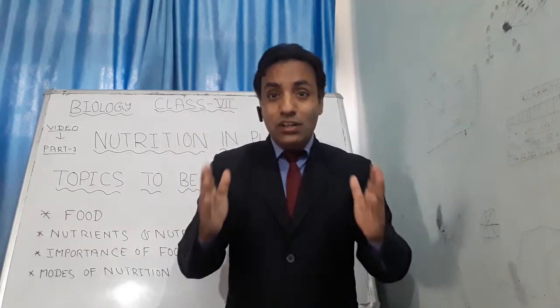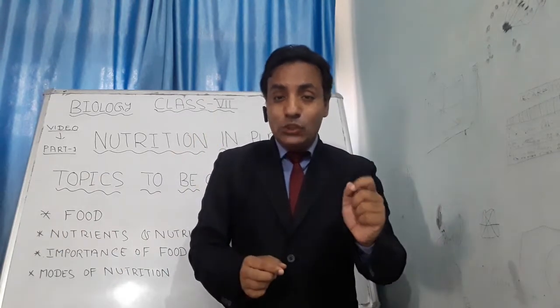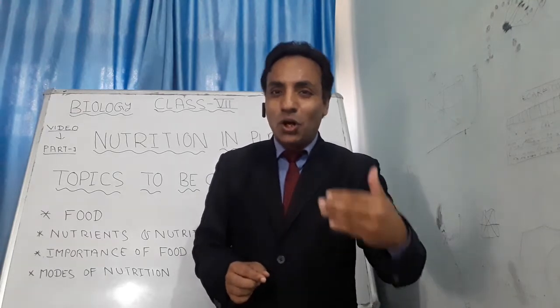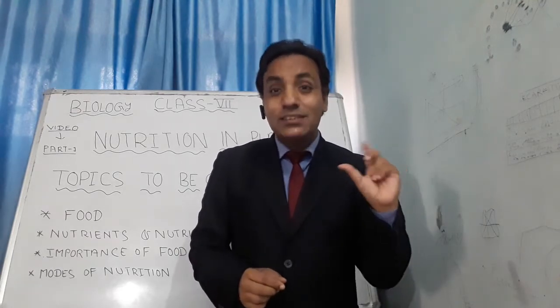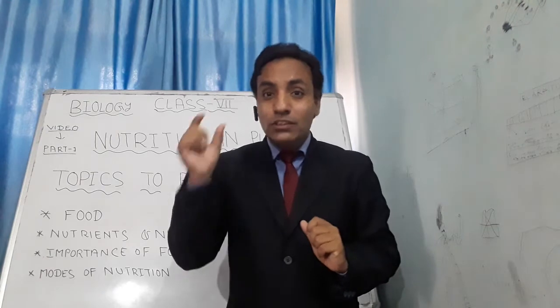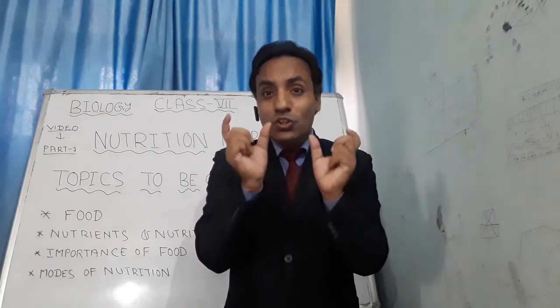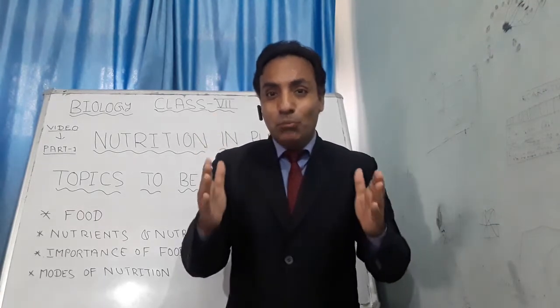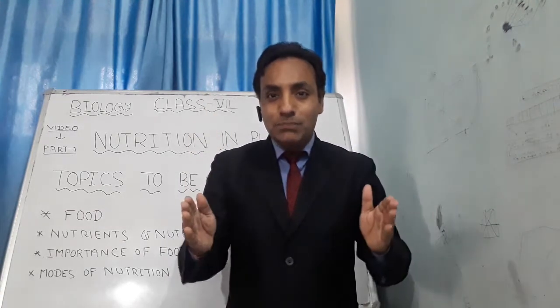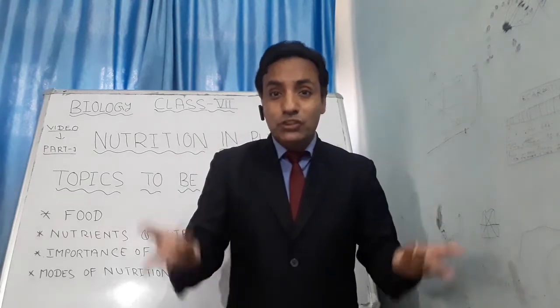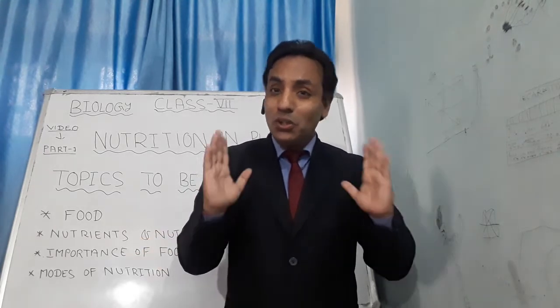So, what is an autotroph? Green plants which manufacture their own food by themselves are known as autotrophs. Auto means self, trophic means to synthesize. These two words joined together make autotrophic, and this is the first mode of nutrition. Organisms which manufacture their own food by themselves are known as autotrophic.